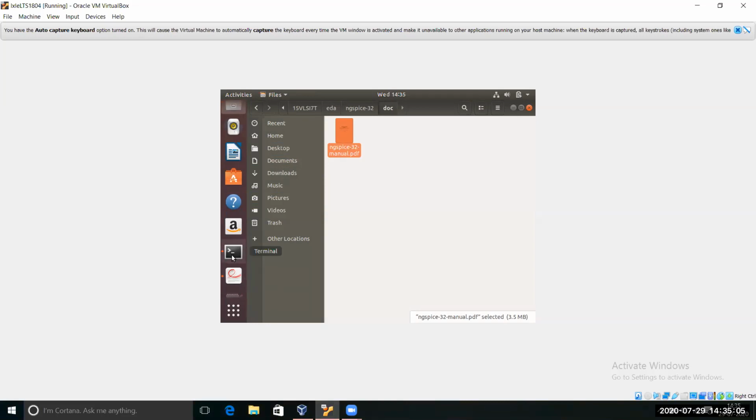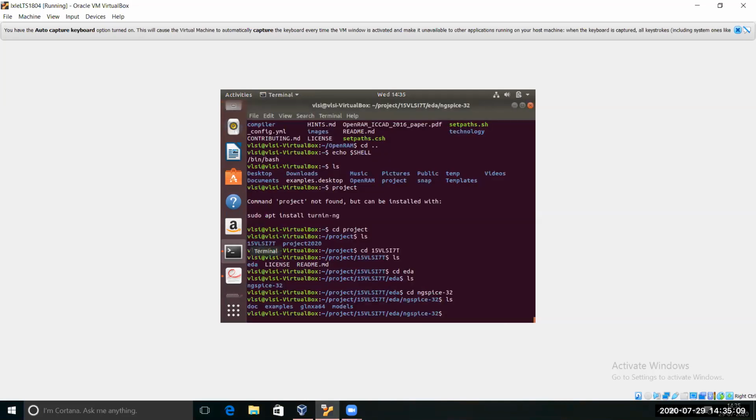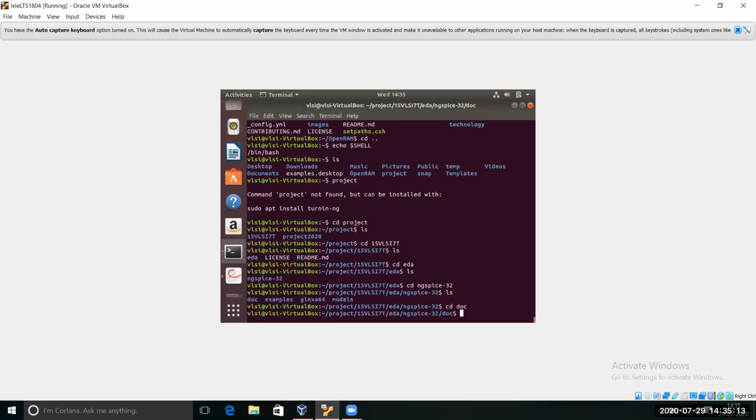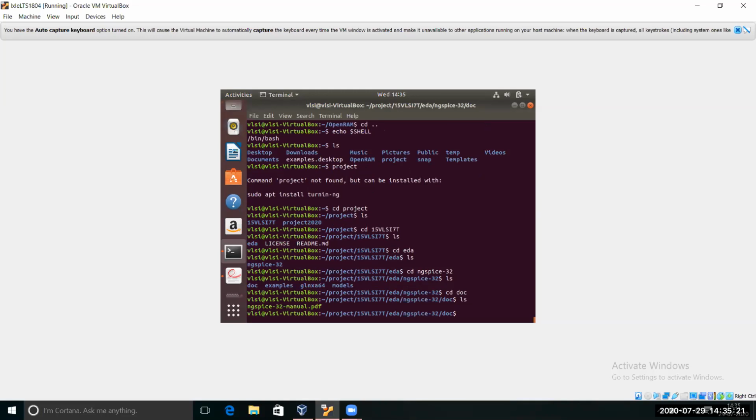In the terminal, command line, right? Yes, in the command line. Okay, doc. cd. Okay, so now we are inside the doc. Just give ls. Yes, sir. I'm seeing a PDF. Just write evince. E-V-I-N-C, evince.